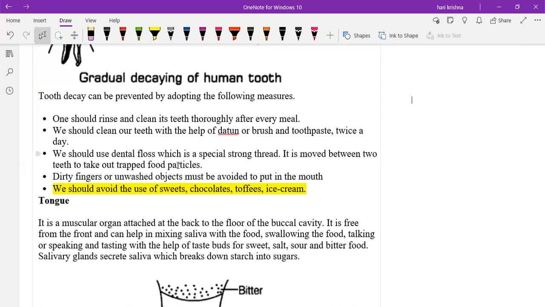Yes, sir. And next, we should wash our hands and objects. What is the fourth point? We should wash our hands and objects also, like wash our spoons and hands, to avoid the entering of bacteria into the mouth. So that the fingers or unwashed objects must be avoided being put in the mouth.